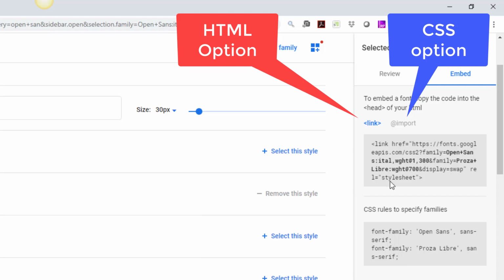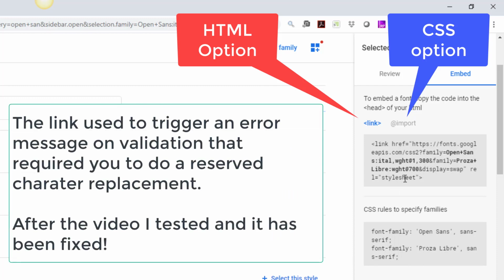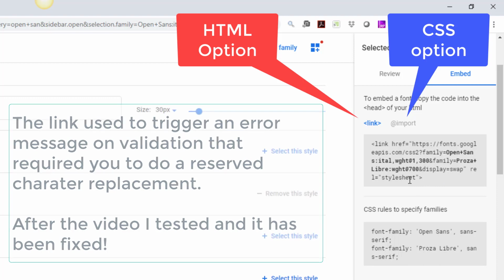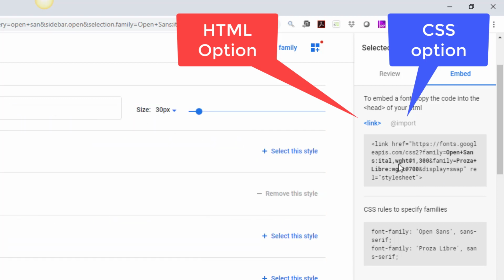However, there is a little problem. Let me see if they fixed it yet. I think they did. All right. This used to give an error message, but I think they fixed it. I don't see the character that was causing the problem. Anyway, regardless, if you do it like this, you're going to have to put this link on each one of your pages, on your HTML pages.